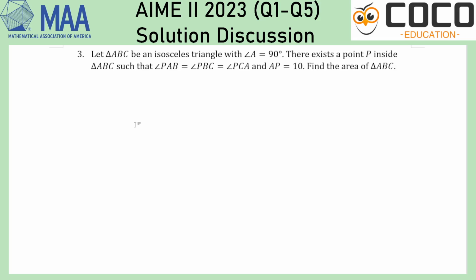Okay, question 3. This is a very nice special case because it's an isosceles right triangle, so I shall happily draw that. What can be too bad about an isosceles right triangle, right? So this is a right angle. P is somewhere inside such that PAB equals PBC equals PCA. I know there's a name for this point. I can't remember what it is, but I suppose it's okay because it should be something that I don't need if I'm working in isosceles right triangles.